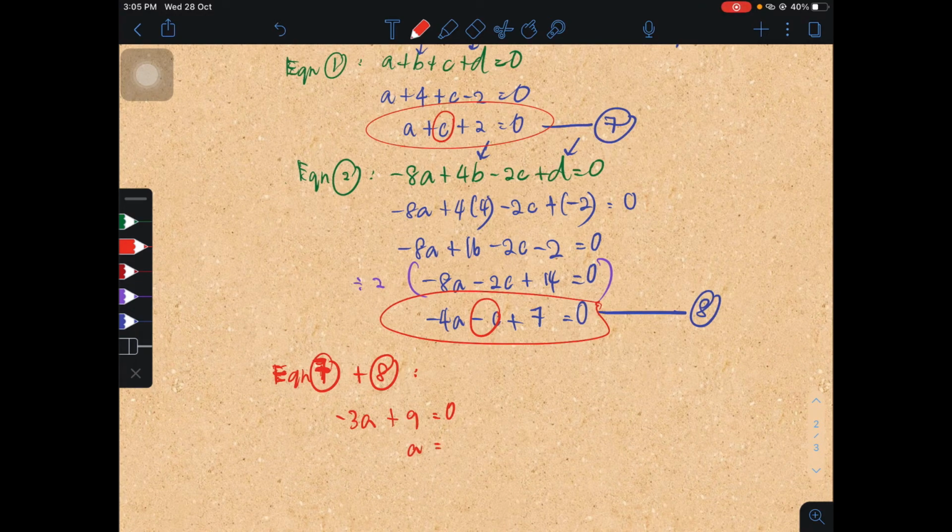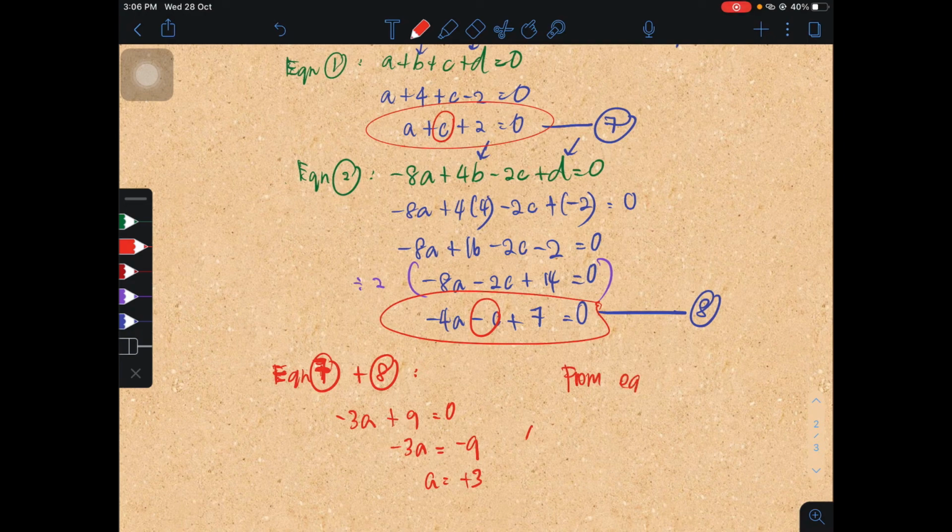So negative 3A equals to negative 9. So A equals to positive 3, because negative divided by negative is positive.